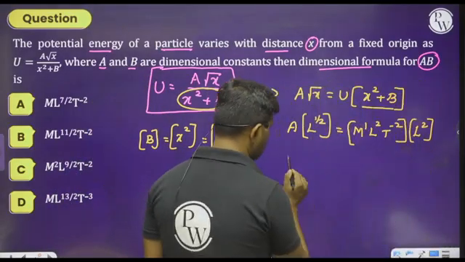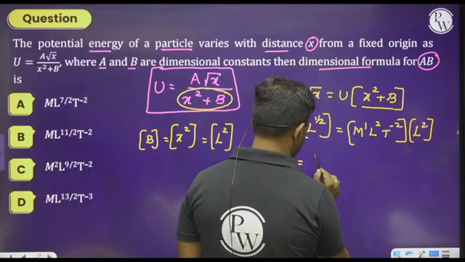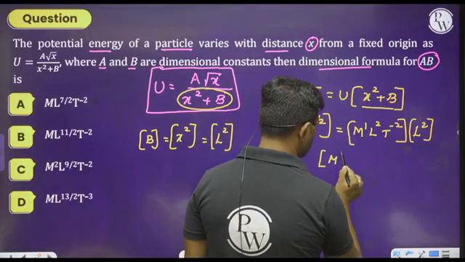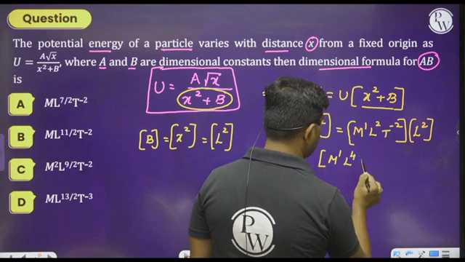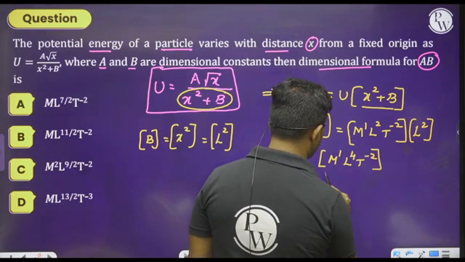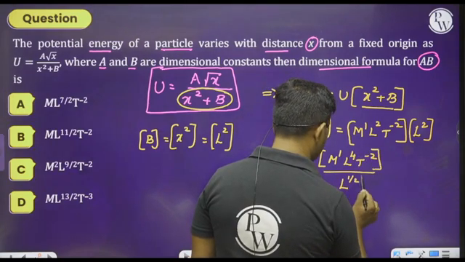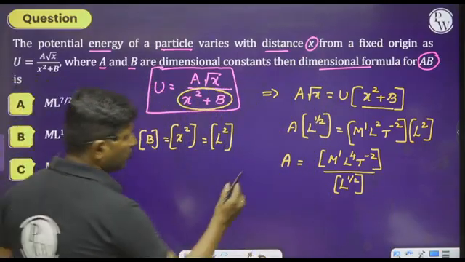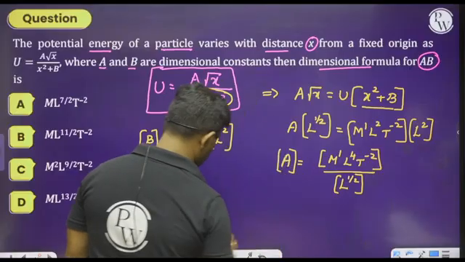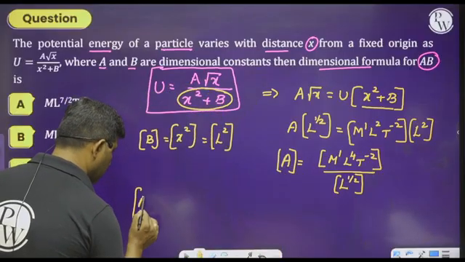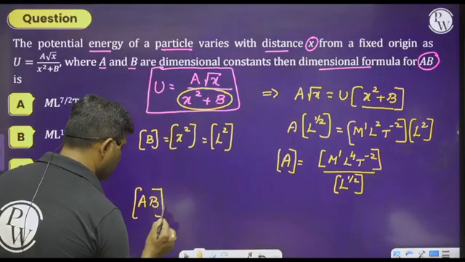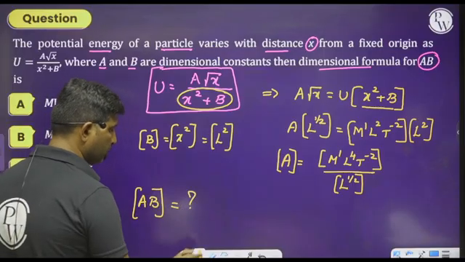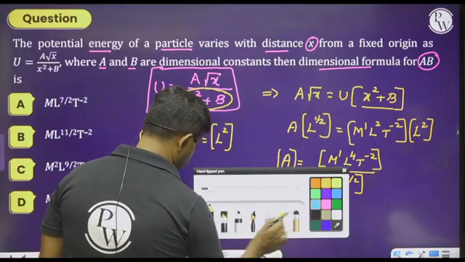Therefore, A can be written as M to the power of 1, L to the power of 4, t to the power of minus 2 divided by L to the power of 1 by 2. Then calculate the dimensions of this A. Finally, multiply the dimensions of A and the dimensions of B, and please take this as homework.